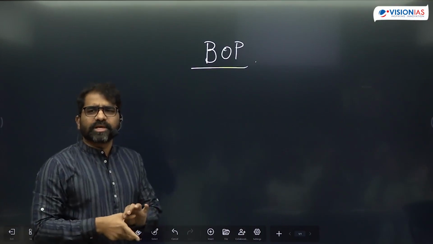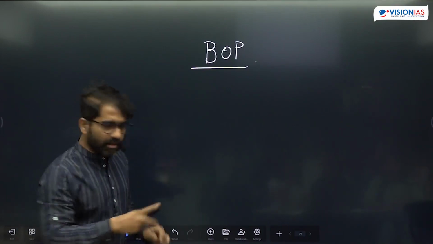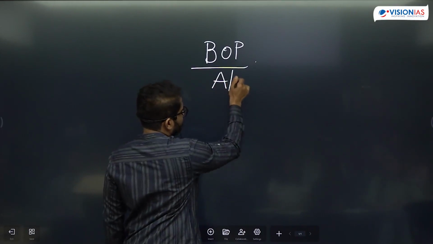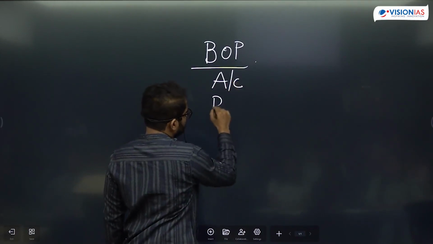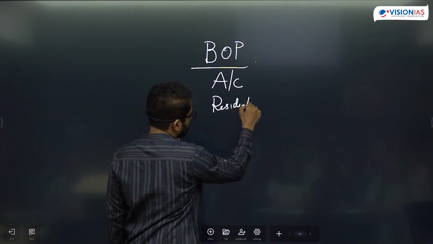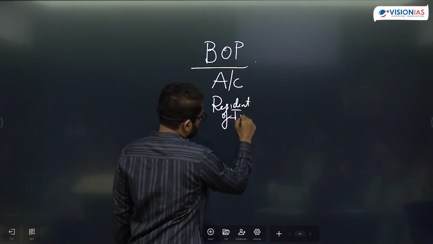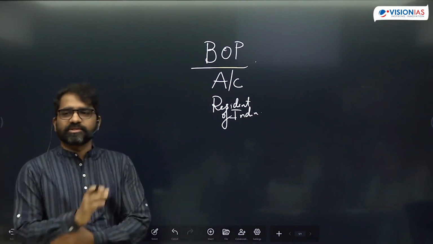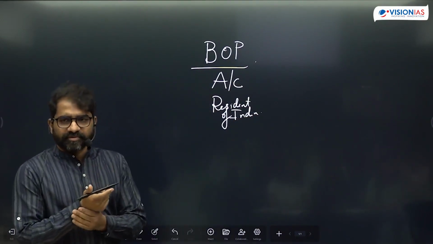So BOP is nothing but an accounting statement which records economic transactions of the resident of India with rest of the world. Okay, so accounting statement which records economic transactions of resident of India with rest of the world, right?